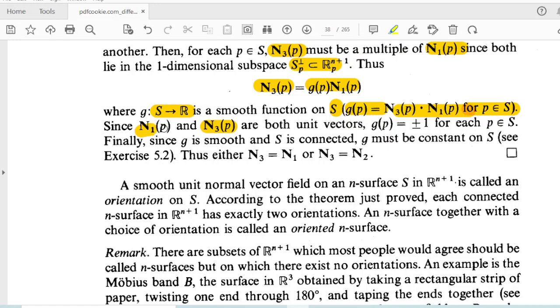Then what will be the value of g of p? Plus or minus 1. If we take the modulus of this equation, we know the modulus of n3 is 1 and the modulus of n1 is 1, so we get modulus of g of p equal to 1. That means the value of g of p is plus or minus 1. So finally, since g is smooth and S is connected, g must be a constant on S.